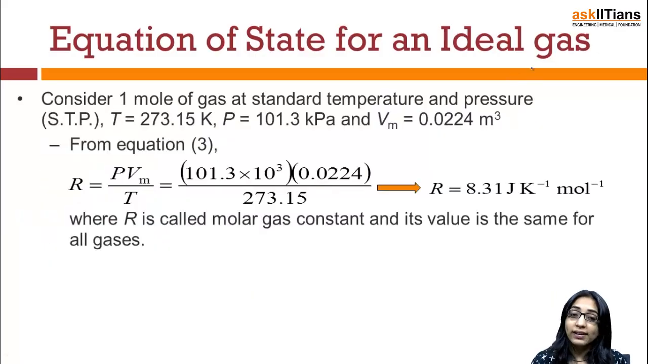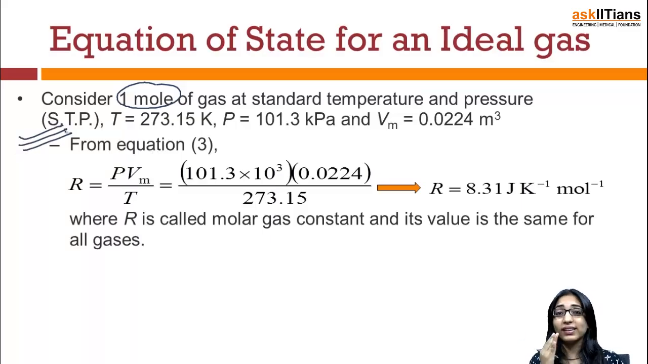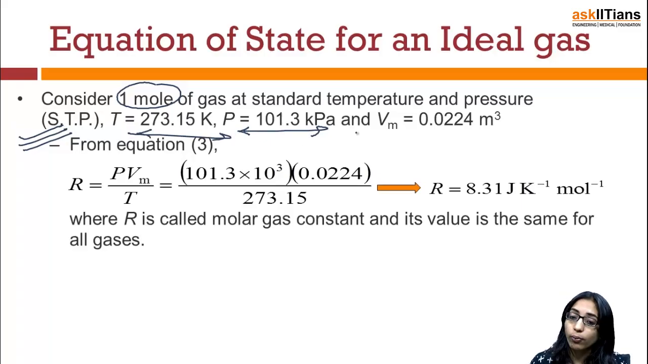Now let us move ahead and do the equation of state for any particular ideal gas. Let us consider 1 mole of a gas at standard temperature and pressure. So we define something which is known as STP conditions. STP condition means when the temperature and the pressure are at the standard values. The standard value of temperature is 273.15 Kelvin, and that for pressure is 101.3 kilopascals, and the volume is given to be Vm is 0.0224 meters cube.